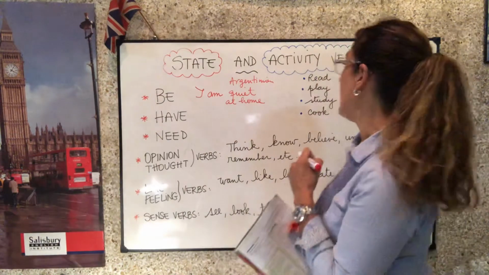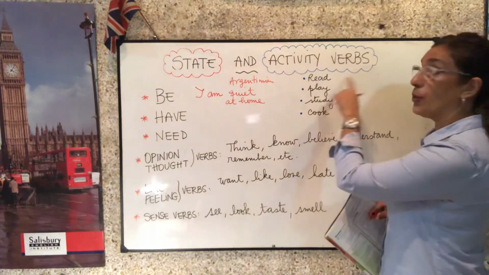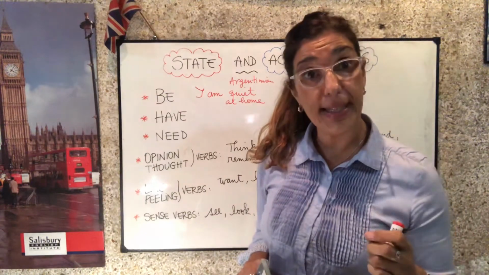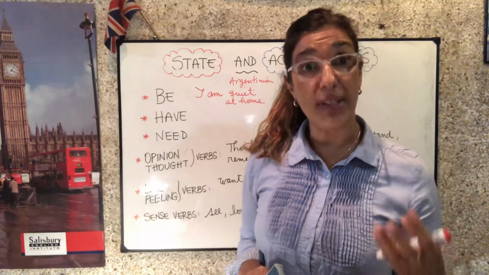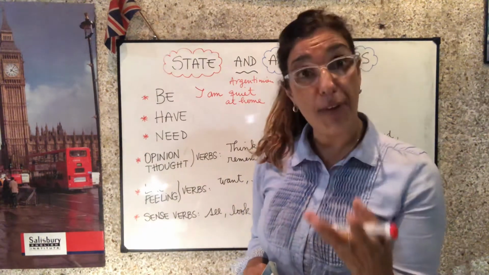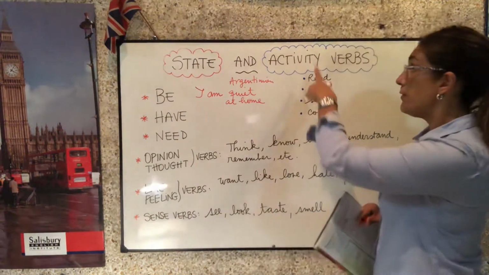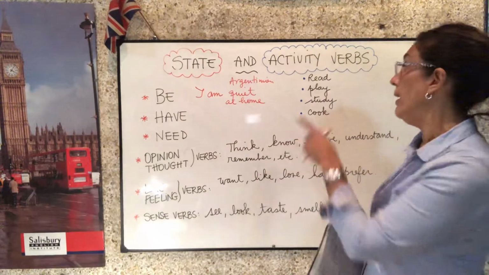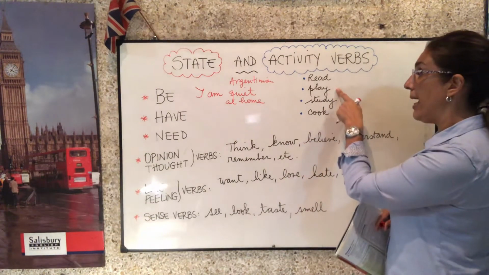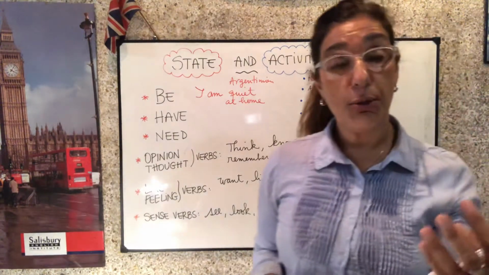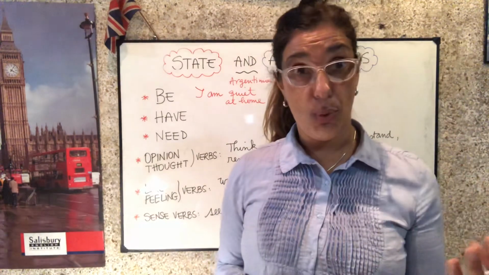But if I say, I am reading, or I usually read at night, I am talking about an action. I am referring to an action. Action verbs or activity verbs like read, play, study, or cook refer to activities that we do.